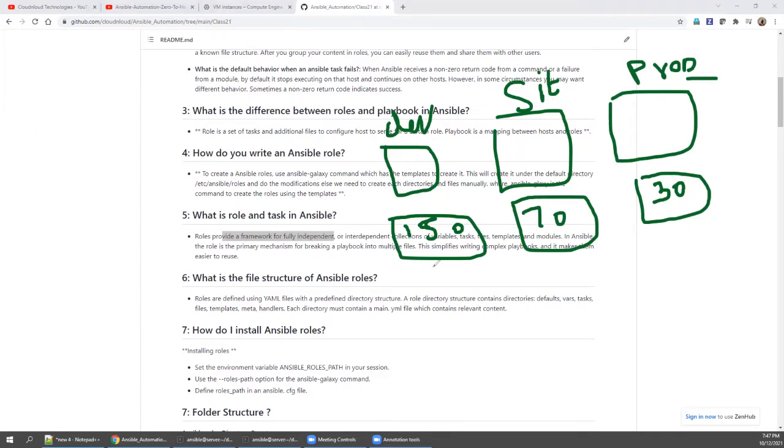I can simply call this role. So I can build the server, then I can call this development role. What will happen? My way of provisioning is very fast, right? Because I already defined. So all you need to do is take a call. Whether you are going to build development, then call this role. Whether you are going to build SIT server, then call this role. Whether you are going to build production server, then call this role. Simple. Only one time you are putting effort. Rest of the time you are just calling.